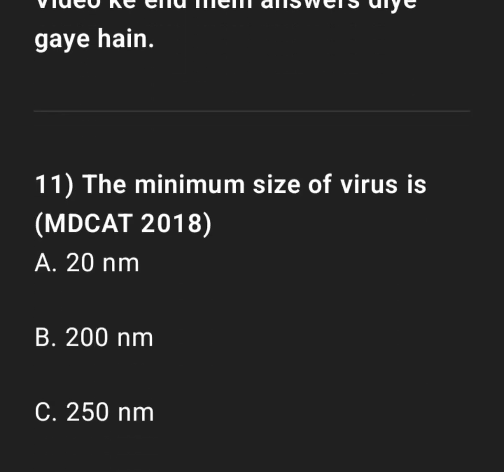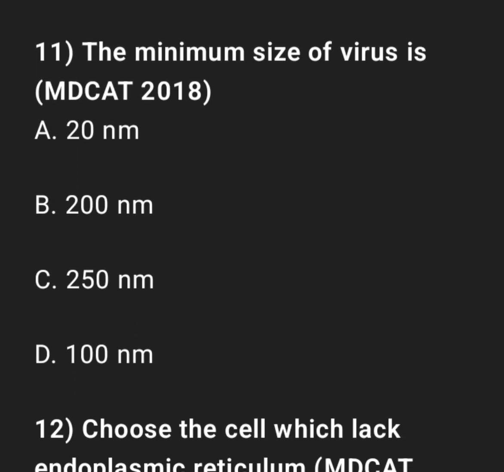11. The minimum size of virus is, MDCAT 2018. A. 20 nanometers. B. 200 nanometers. C. 250 nanometers. D. 100 nanometers.